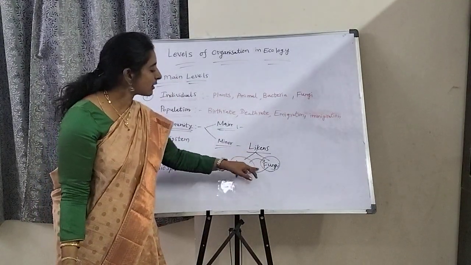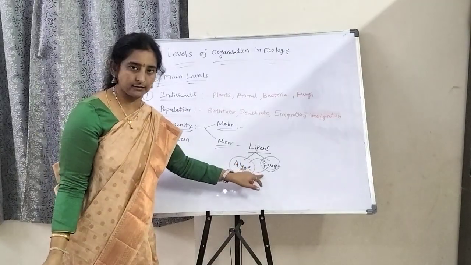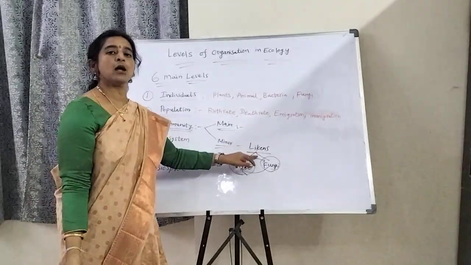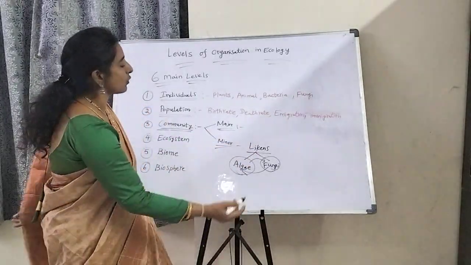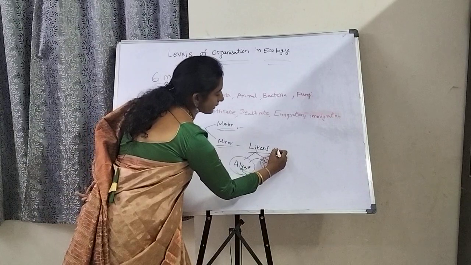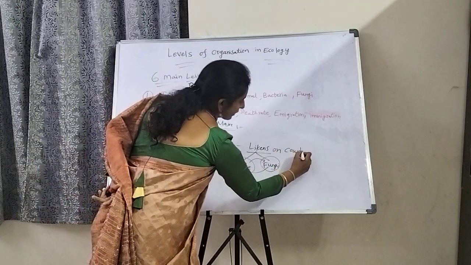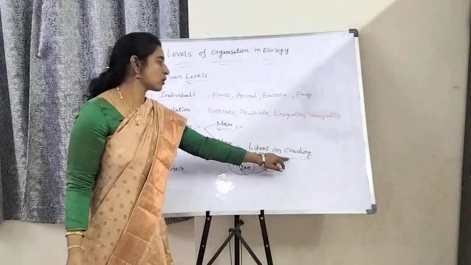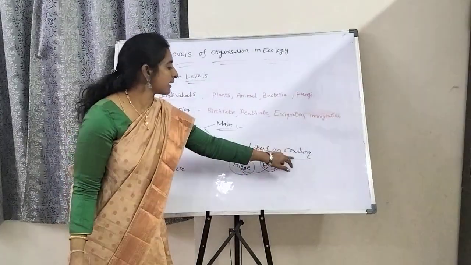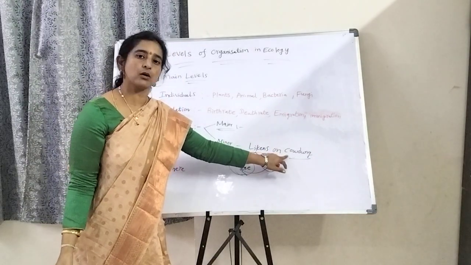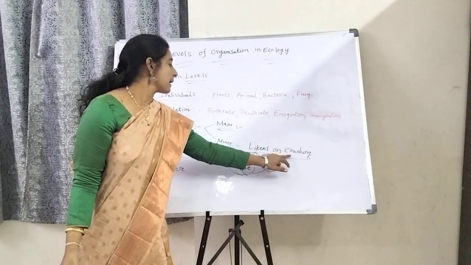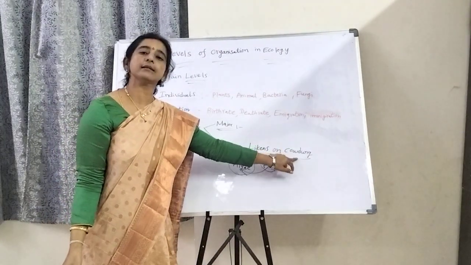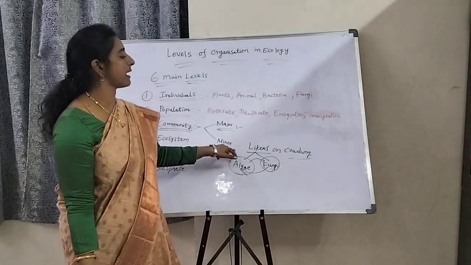Both are dependent, living together. That's why it is known as lichens. These lichens grow on cow dung. The cow is another community, but the lichens are also a different community, dependent on another community. So that's why this is the minor community.